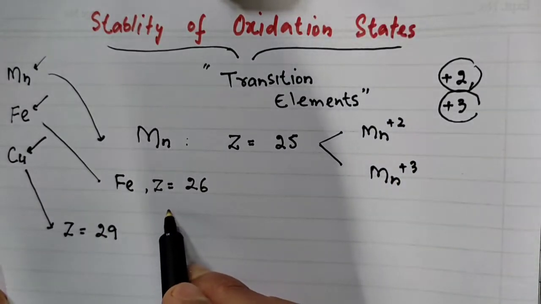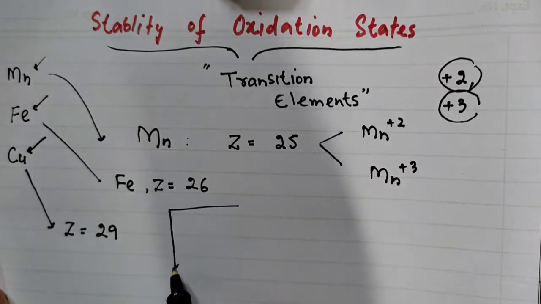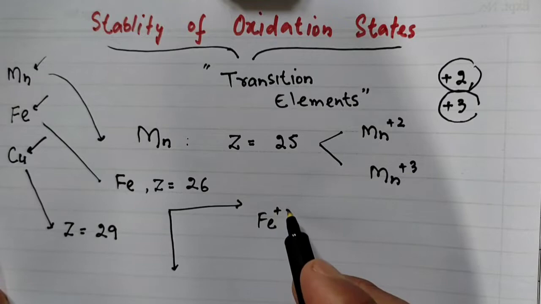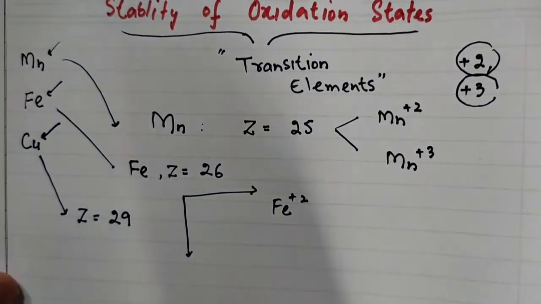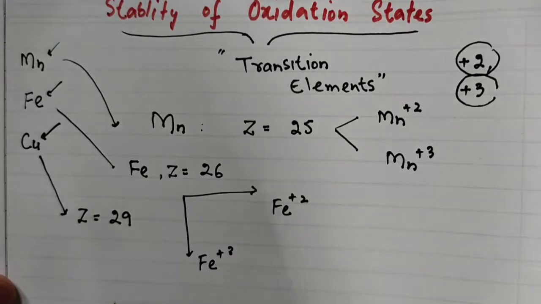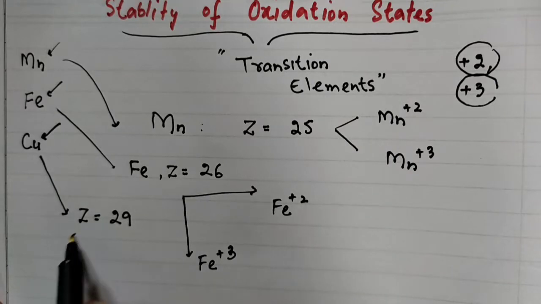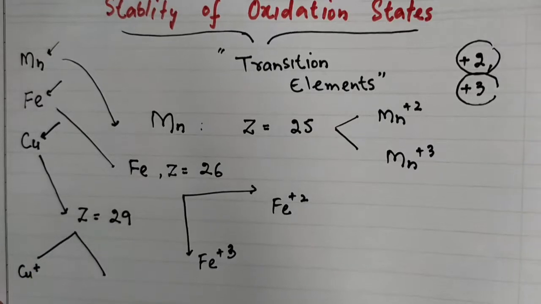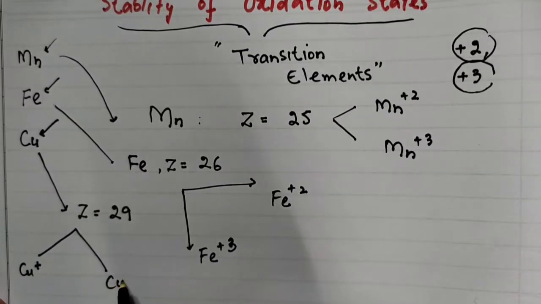In the same way, for iron we write iron +2 and iron +3. Same for copper, but in the case of copper, +3 is not that common. The common oxidation states of copper are +1 and +2.